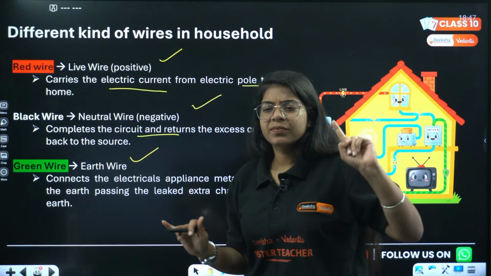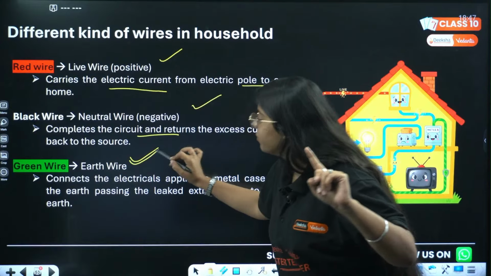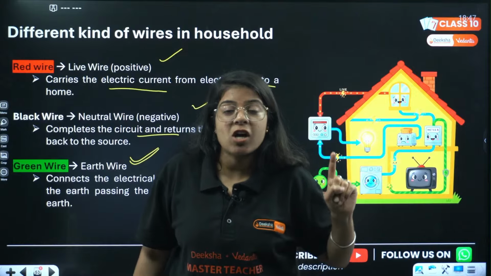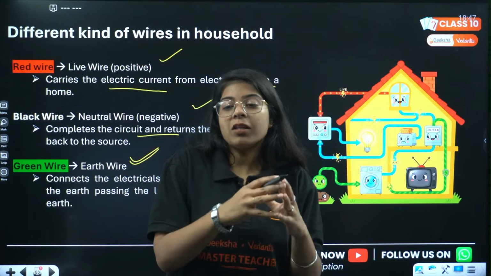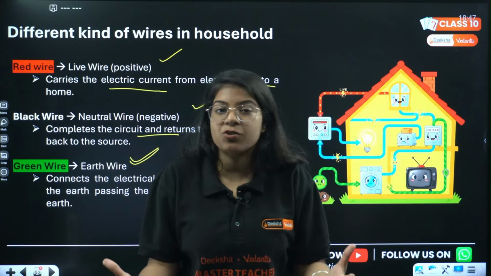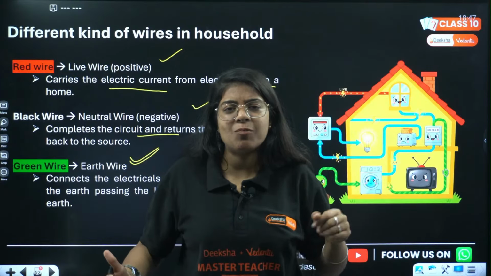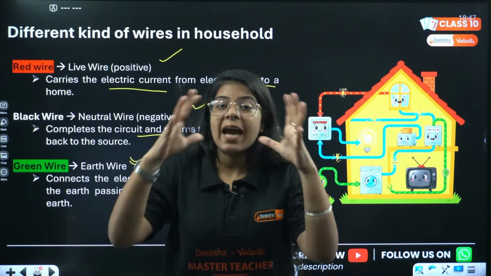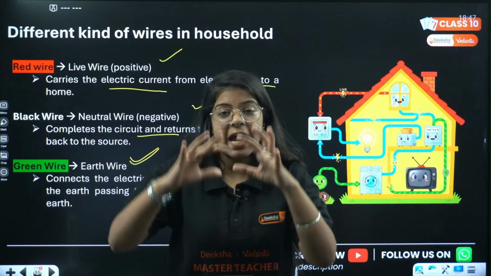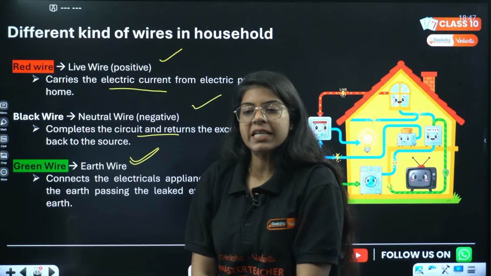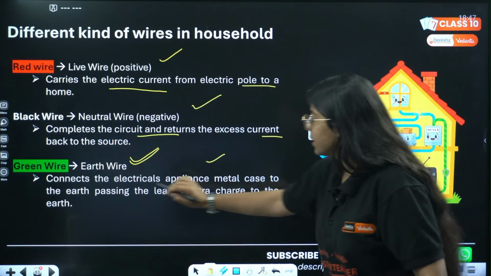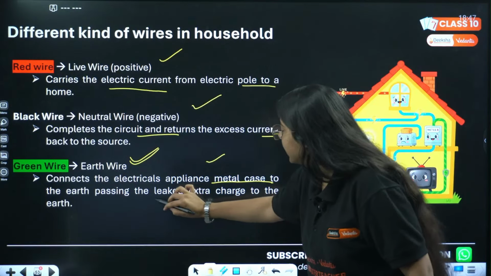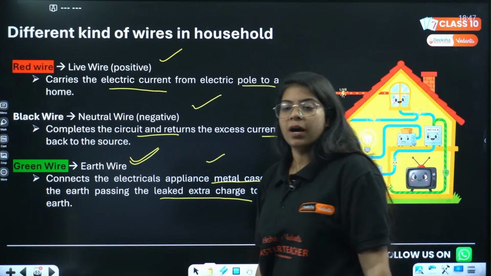Understood? Then the last is the earth wire. What does the earth wire do? Earth wire carries the excess charge from the metallic bodies. On the metallic bodies, excess charge resides on the surface. So whenever we touch the metallic body, we get shocked. But what the earth wire does is, it carries that extra charge and dumps it into the earth. It connects the electrical appliances and metal case to the earth, passing the leaked extra charge to the earth.